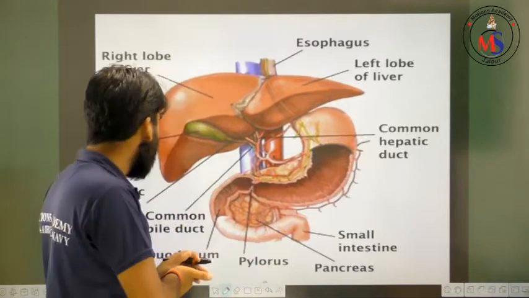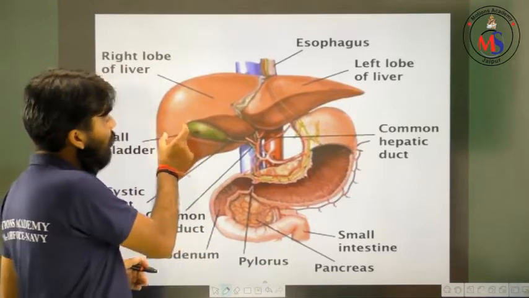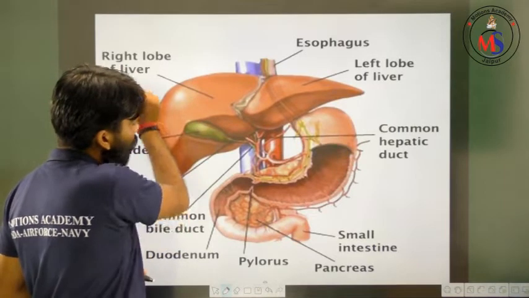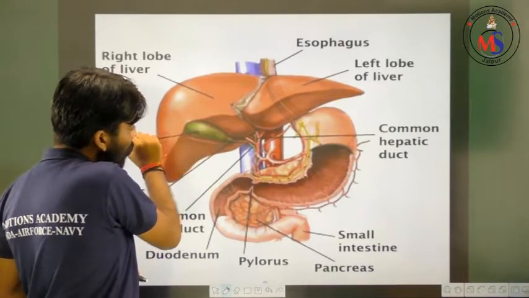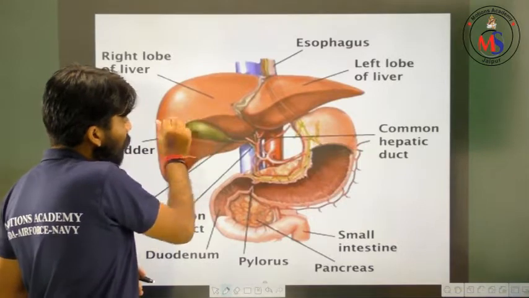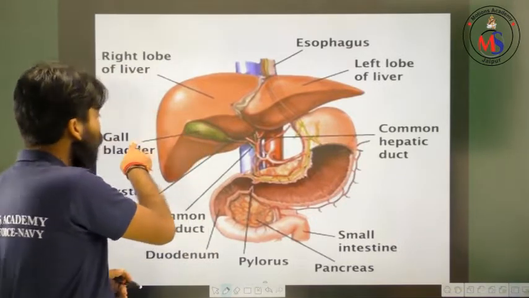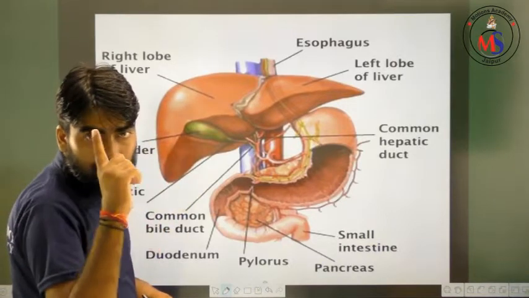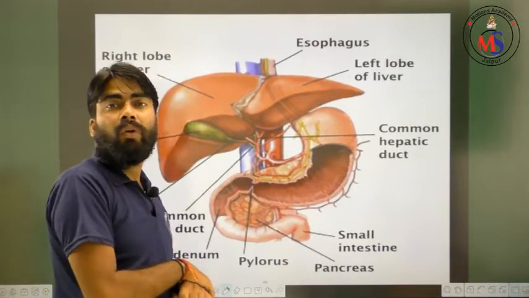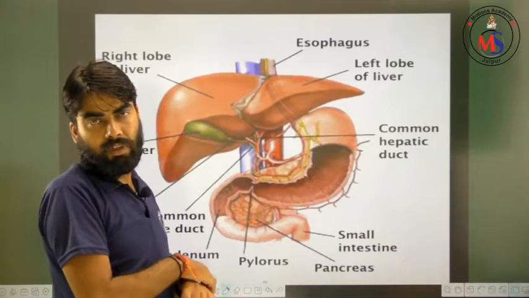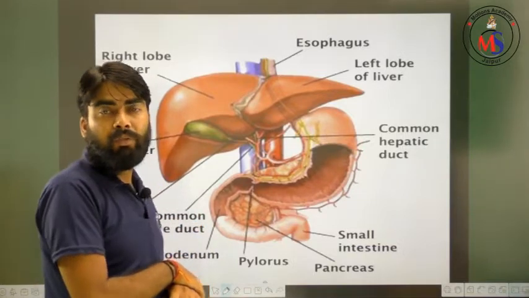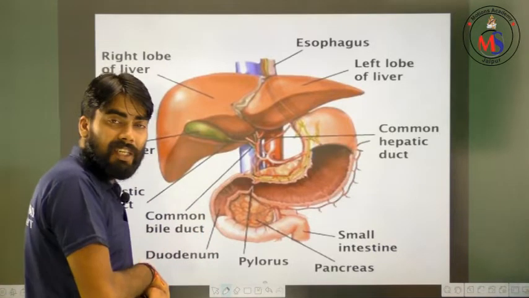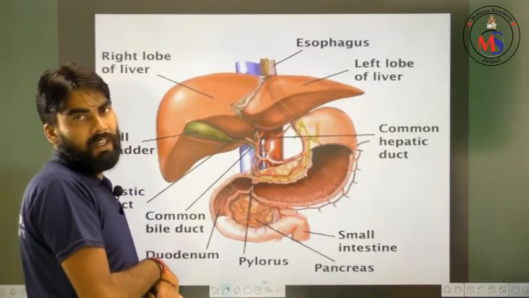Then again, sir, what is the structure located just beyond the right lobe, that is green in color and looks like a bubble? So, dear friends, this is nothing but the gallbladder. Gallbladder is a structure which stores bile juice. We have discussed in the digestive system which juice? Bile juice. Bile juice is stored in which structure? That is the gallbladder.